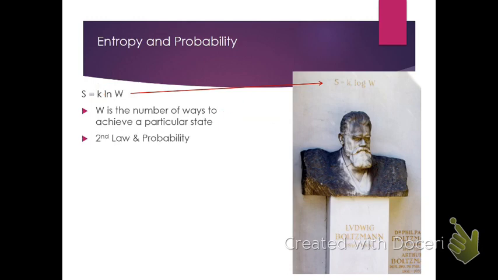All right, so this relates the second law to probability. It's much more probable to have a disordered state, so the entropy is higher in that circumstance, as we mentioned. It also means that a decrease in entropy is highly improbable.